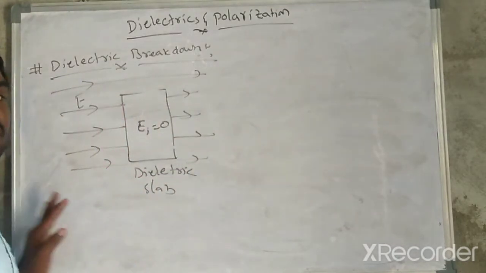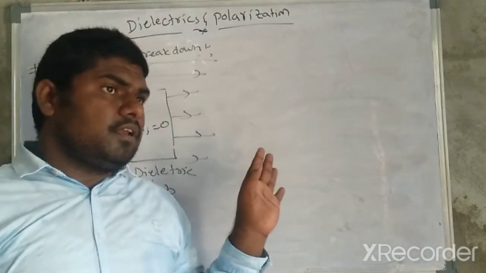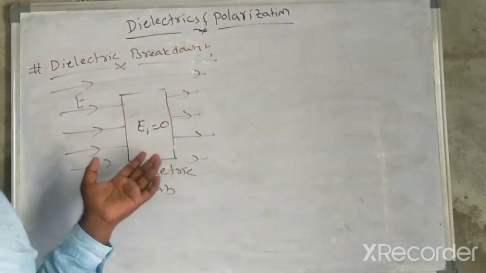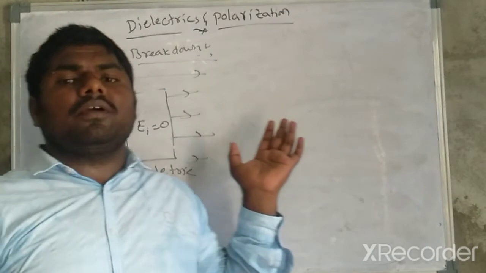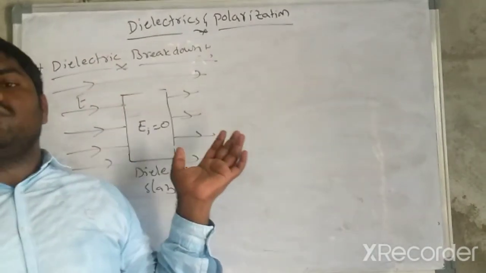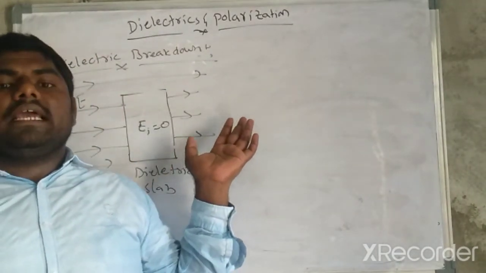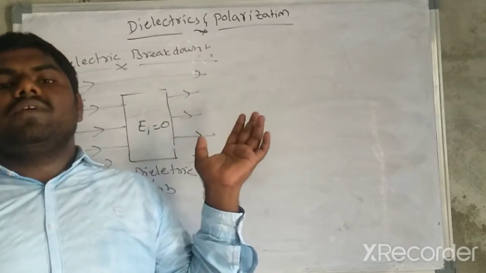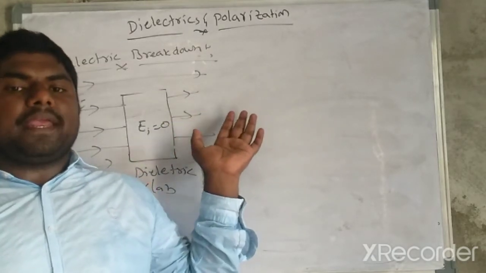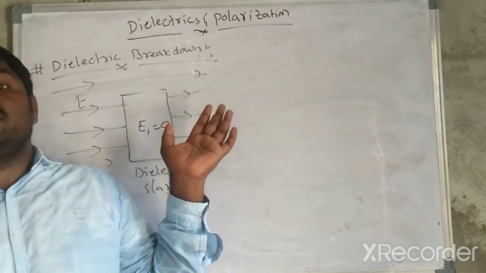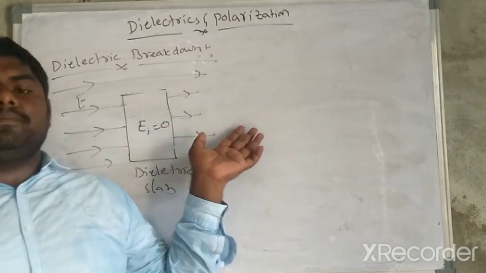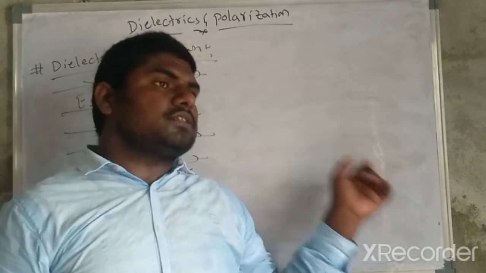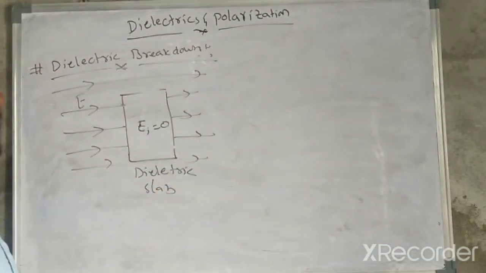The phenomenon of dielectric breakdown takes place when the external electric field increases to a limit where all dipoles of the medium break and free charges develop in the medium, and it starts to behave like a conductor.